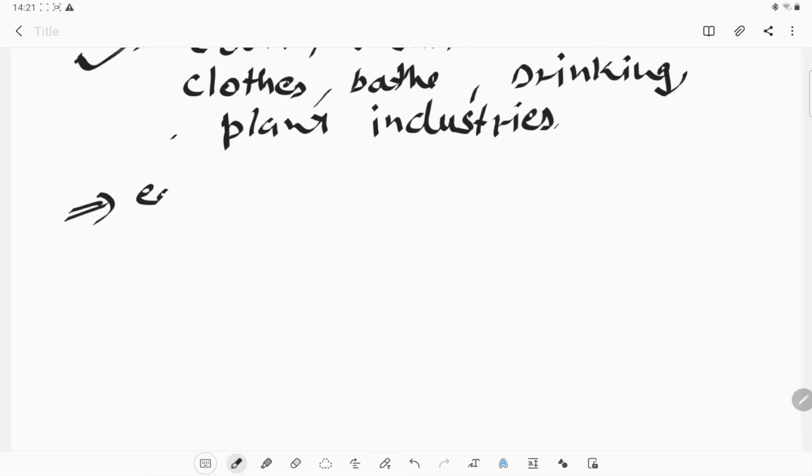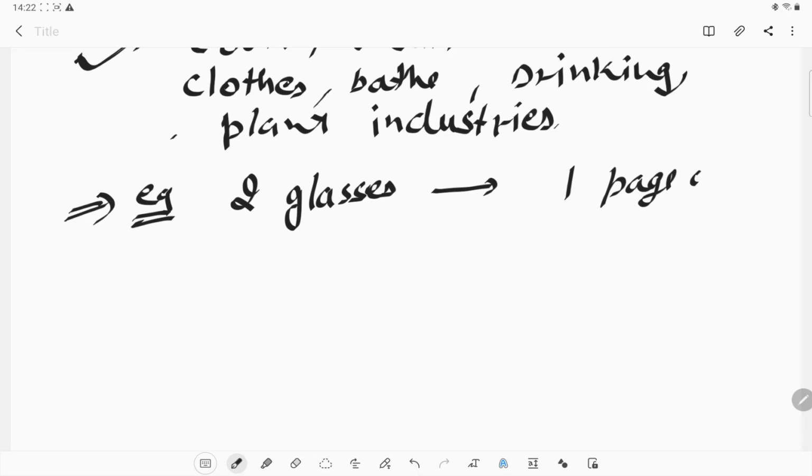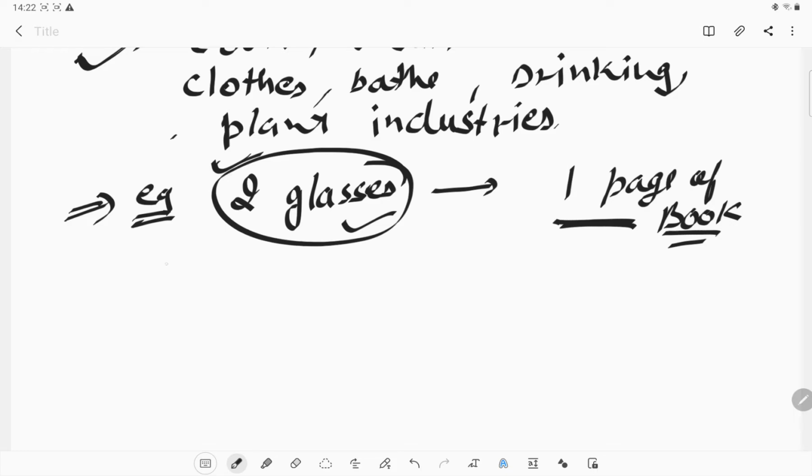Okay, there is a simple example also in the NCERT books, like 2 glasses of water are required to make 1 page of a book. So this is a huge amount of water which we are using to make only a single page of a book. So that's why we require a lot of water.